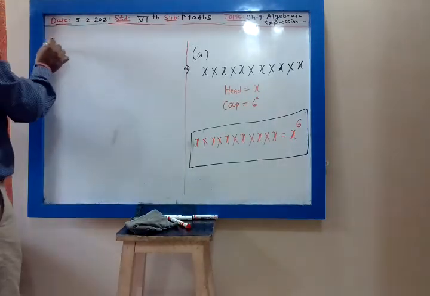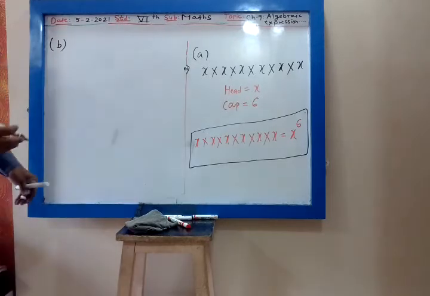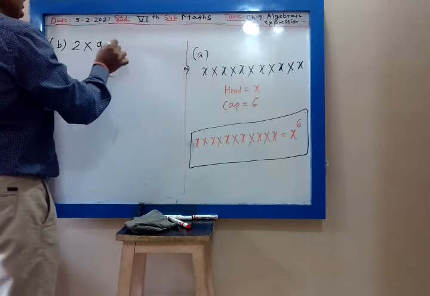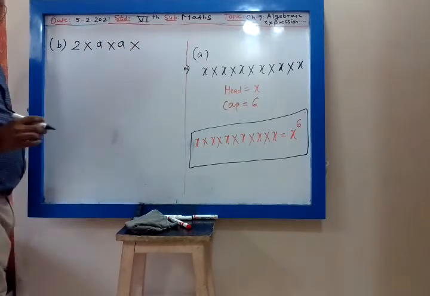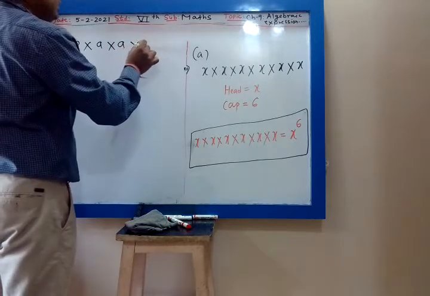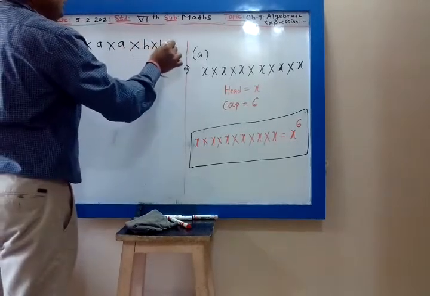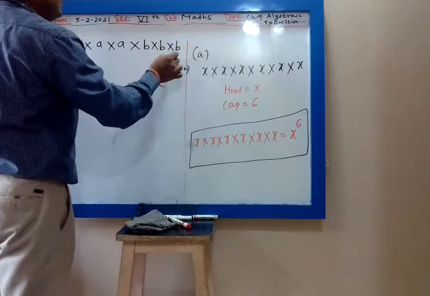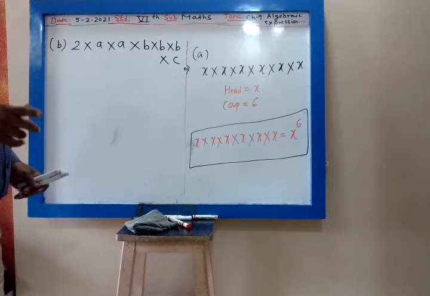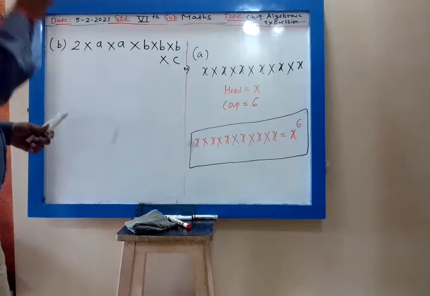Now B. 2 into a into a into b into b into b into c. 2 into a into a, then b 3 times, then c.